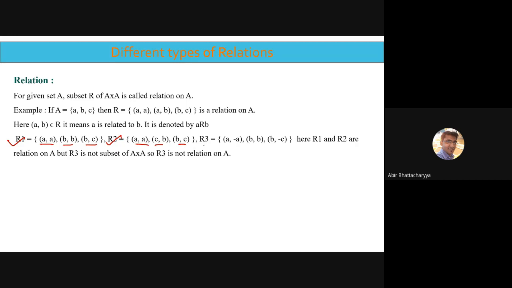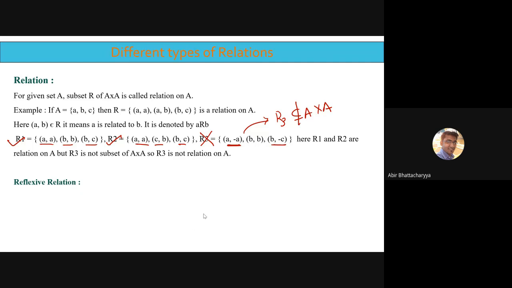But R3 is not a subset of A cross A because, although AA and BC are present, the pair with minus A and minus C is not part of A cross A. Hence R3 is not a relation, but R1 and R2 are examples of relations.